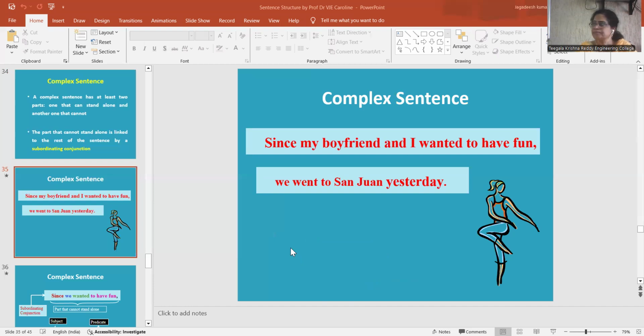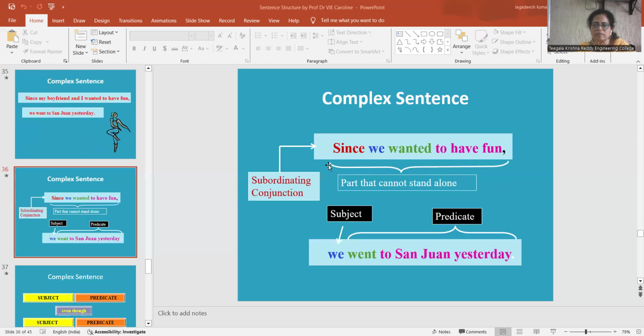Here the sentence starts with since, which is a subordinating conjunction. Since we wanted to have fun: this is not conveying a complete meaning.